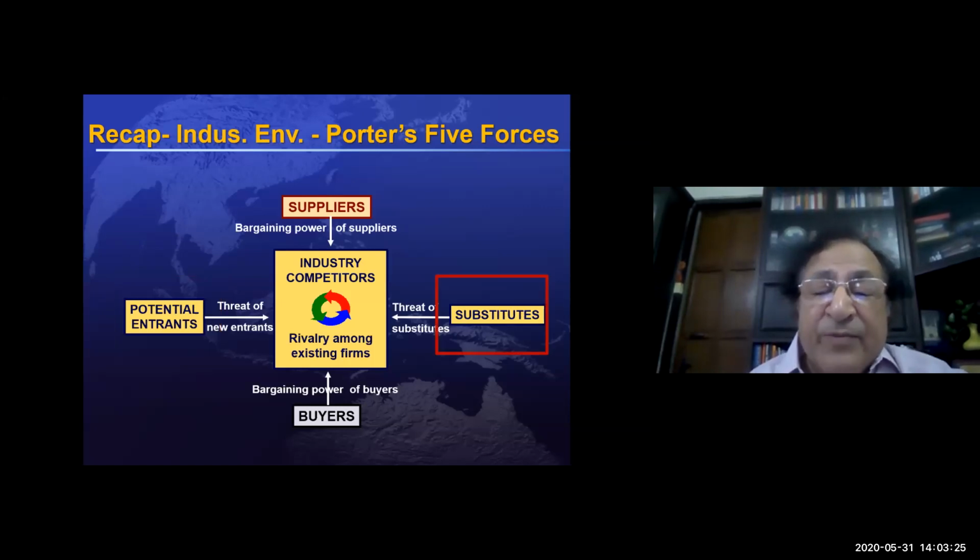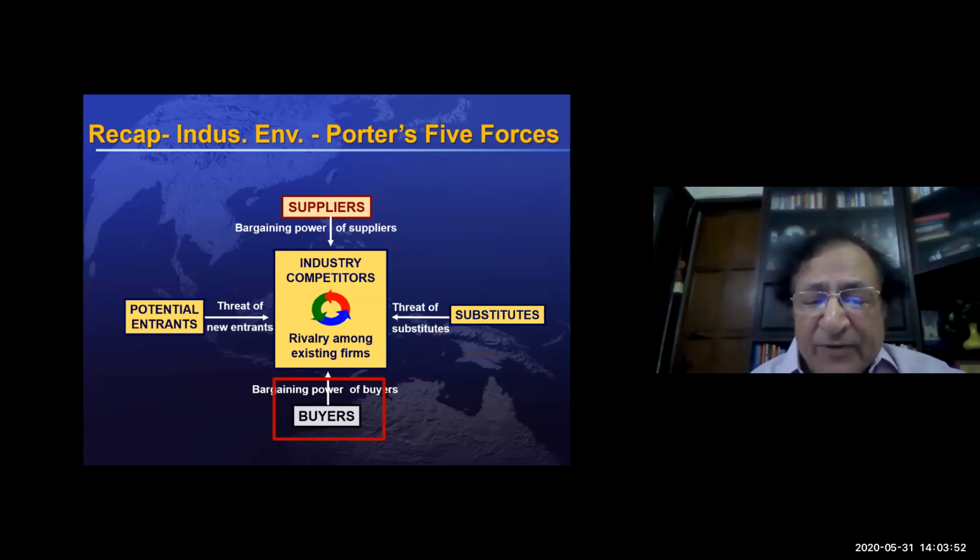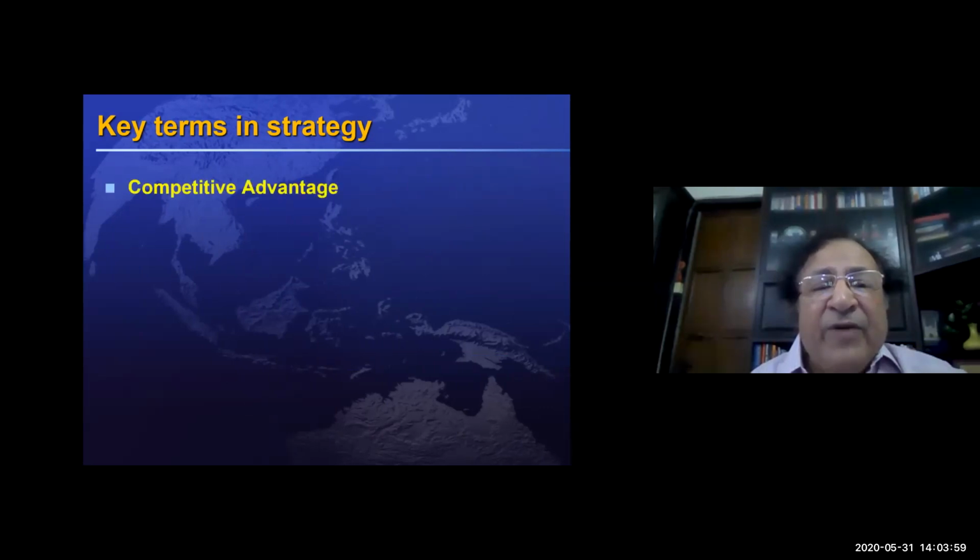We also looked at the set of substitutes. Substitutes are the ones which come from different industries, but they serve the same purpose as what your product is doing. So they are a threat to your products. And then we looked at the supplier's power, and we considered various factors which might increase or decrease the supplier's power. And finally, we looked at the buyer's power. That means how buyers can exercise their power, which might impact your business.